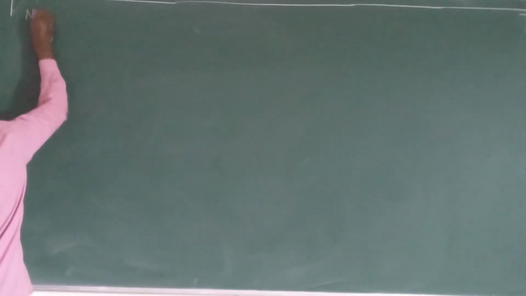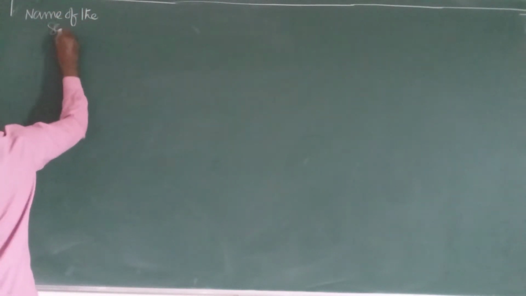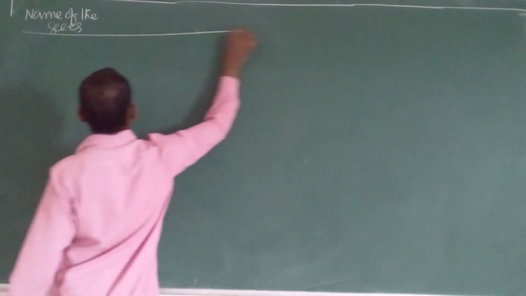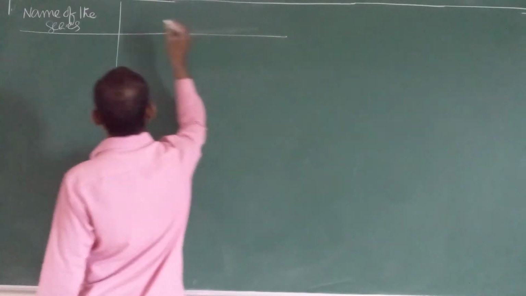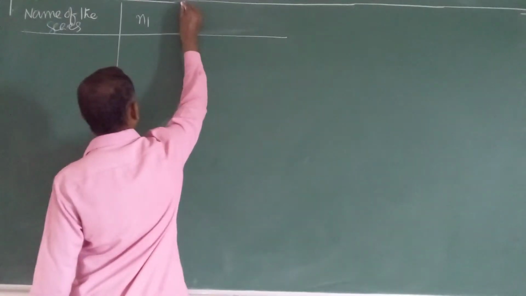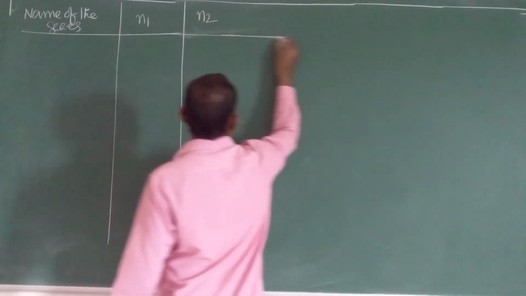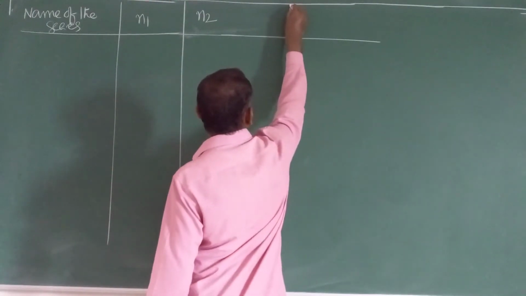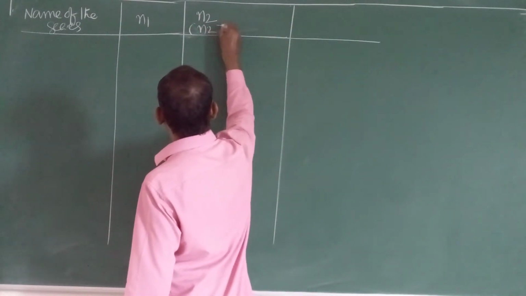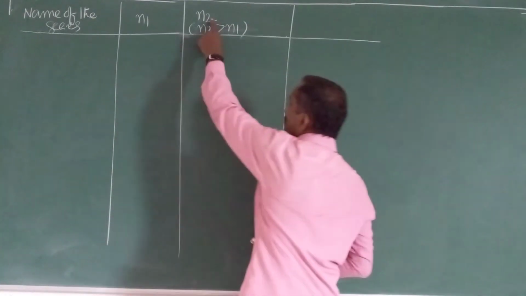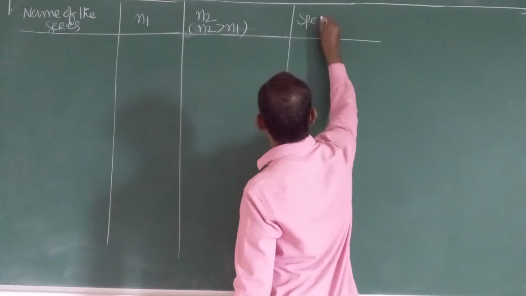Name of the series. Next, N1 is the lower energy level, N2 is the higher energy level. Here you should remember that N2 is always greater than N1. N2 is the higher energy level, N1 the lower energy level. And spectral region.